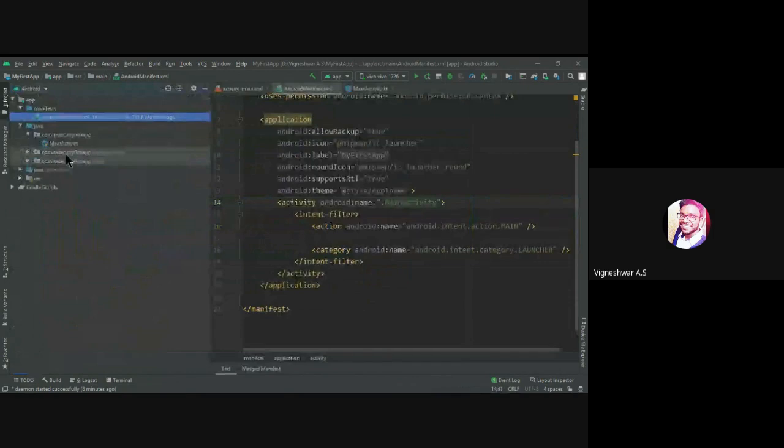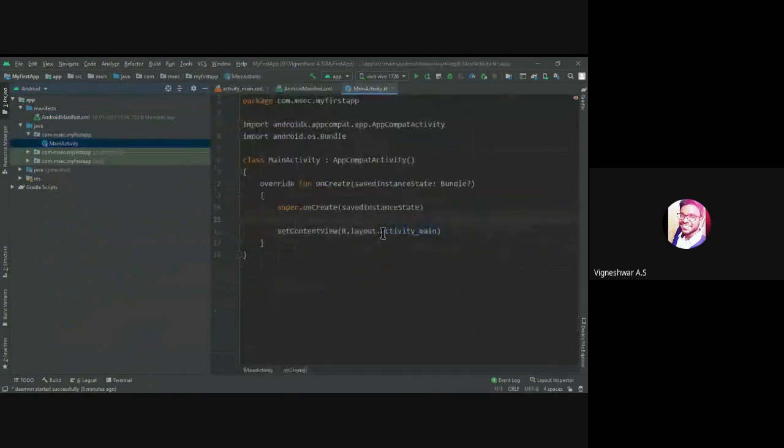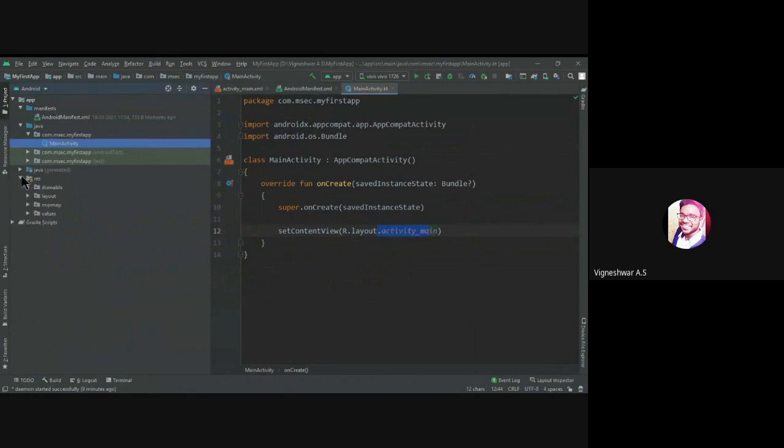Kotlin and Java are more or less the same, but there are some things that are different and unique in Kotlin. Here you can see I have created a main activity, right? This main activity controls R.layout.activity_main. Activity main is a layout. When we click a particular app, it splashes out and you will see the first page as main activity. So this is that activity.